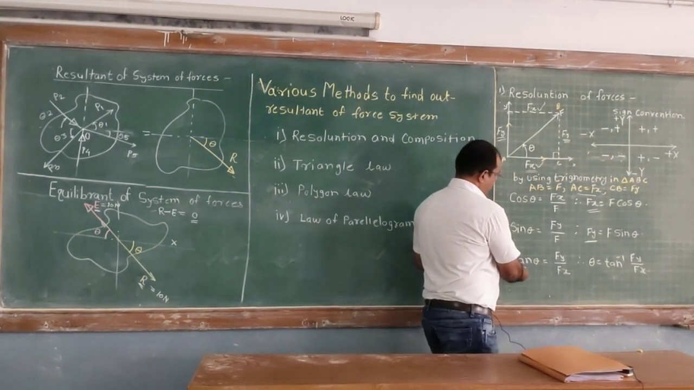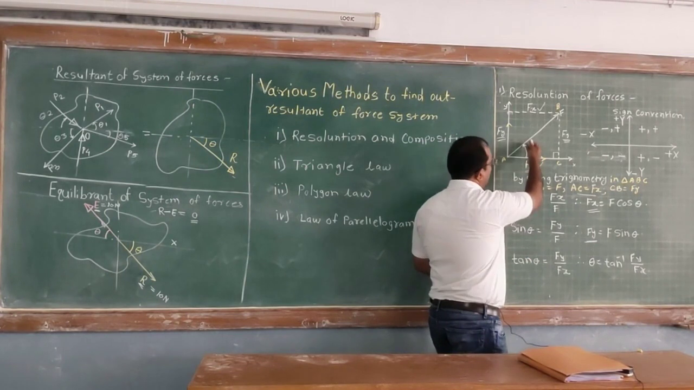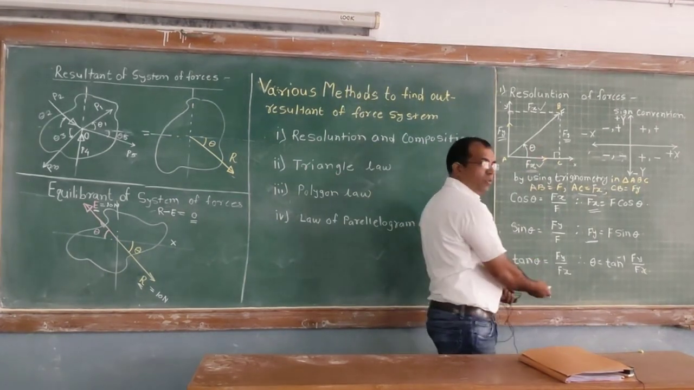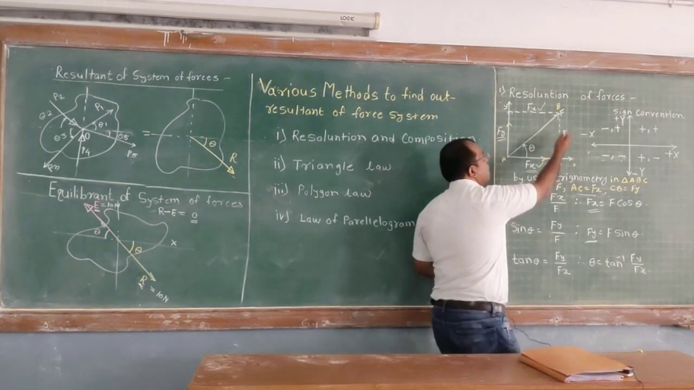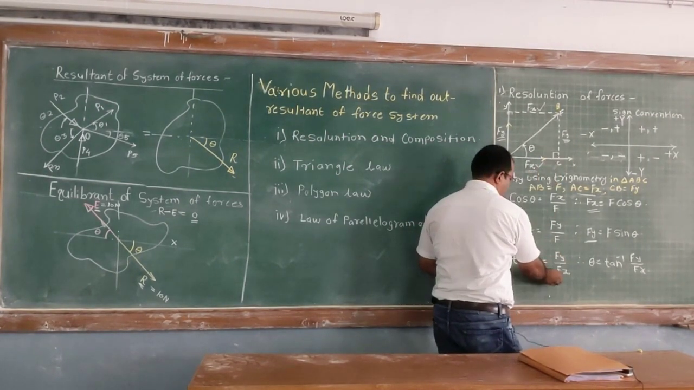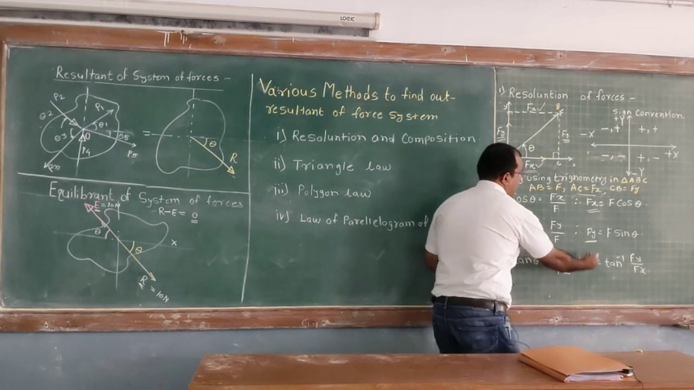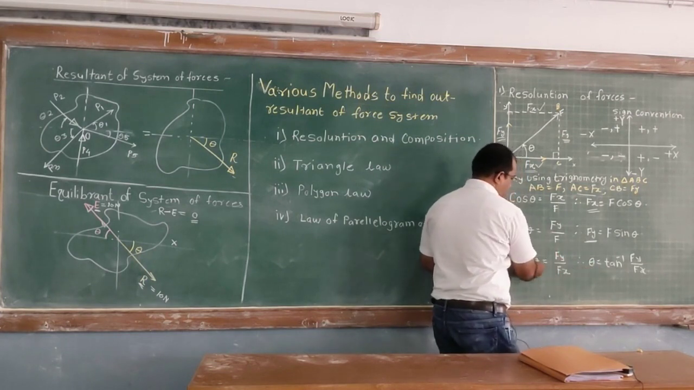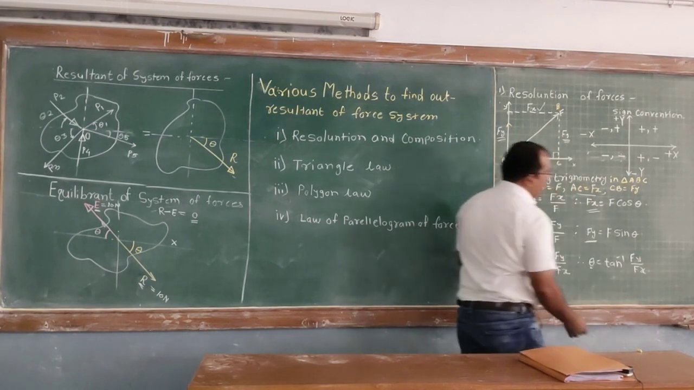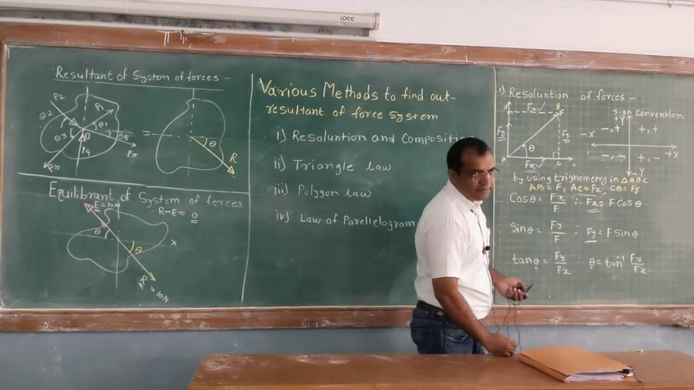So again, if you want to find this angle theta of the resultant, how do we find tan theta? All of you know that tan theta is nothing but the opposite side upon the adjacent side, f of y upon f of x. Let's bring this tan to the right-hand side in order to find the angle theta. So theta is equal to tan inverse of f of y upon f of x.